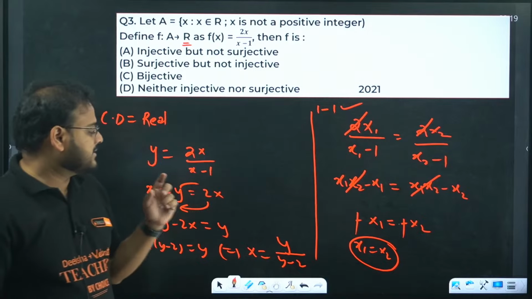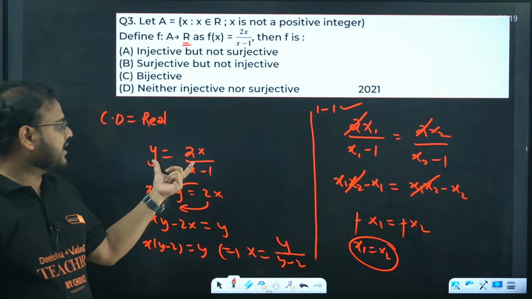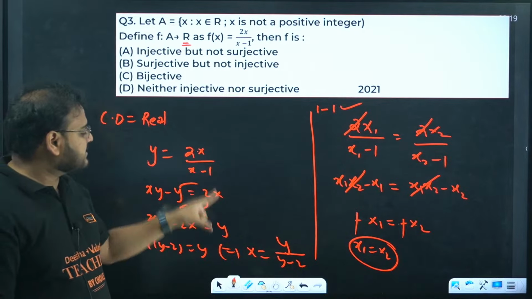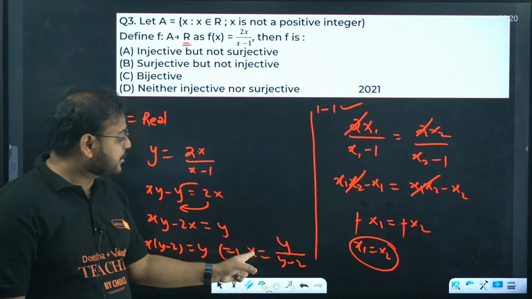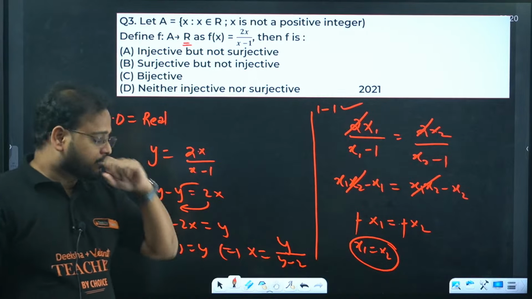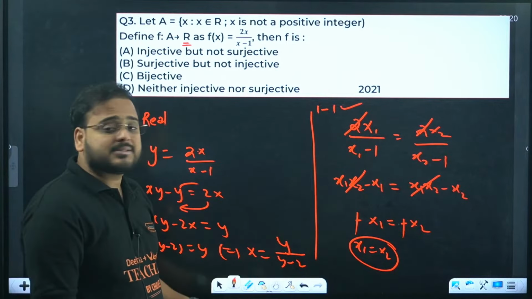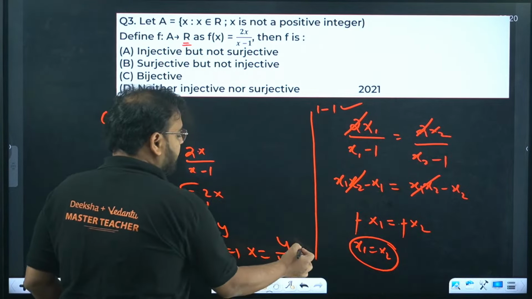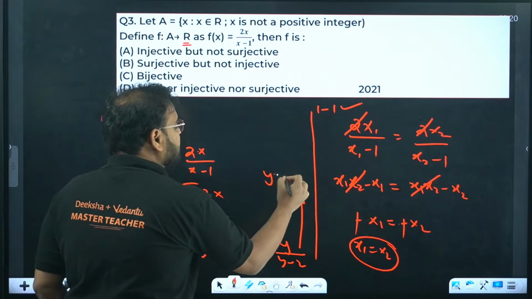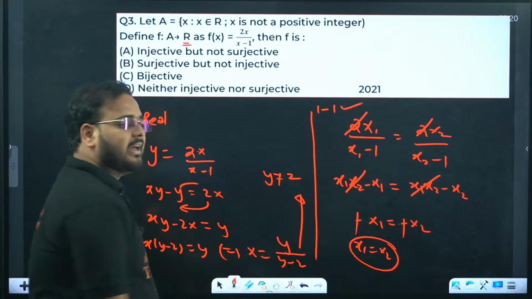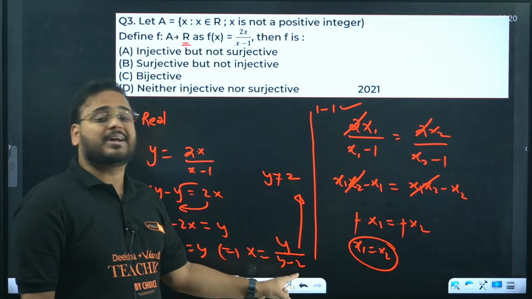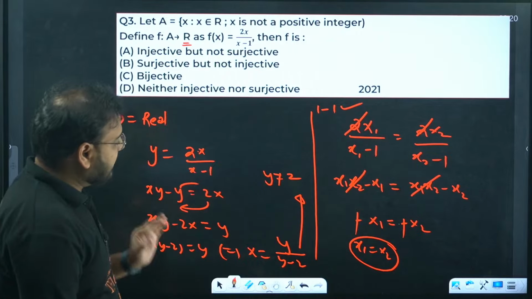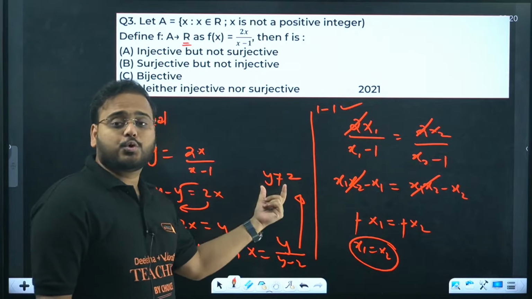If I transform the function such that x is the subject, then I get x as y upon y minus 2, which means the restriction on y will be my range. As you put y as 2, you get 2 upon 2 minus 2, that is 0, and x becomes undefined. So clearly y equal to 2 is not an answer.